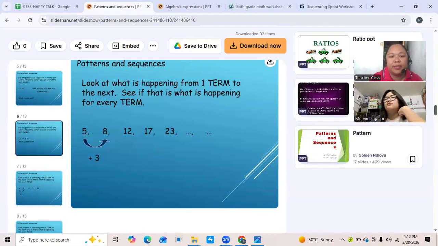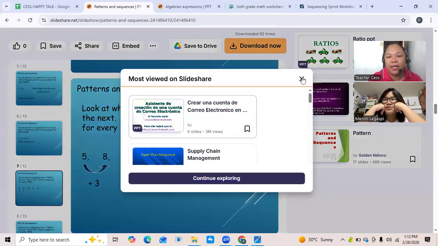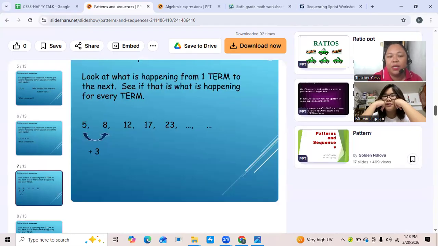Okay, next. We have 5, 8, 12, 17, and 23. What have you noticed? The numbers become bigger, right? So it means, what operation are you going to use? Addition. So you will look for the common difference.